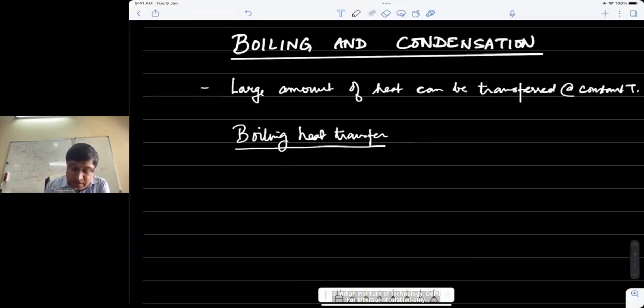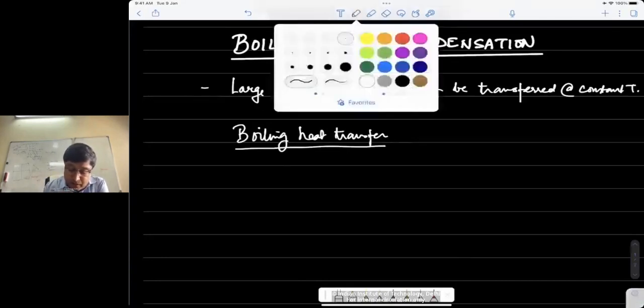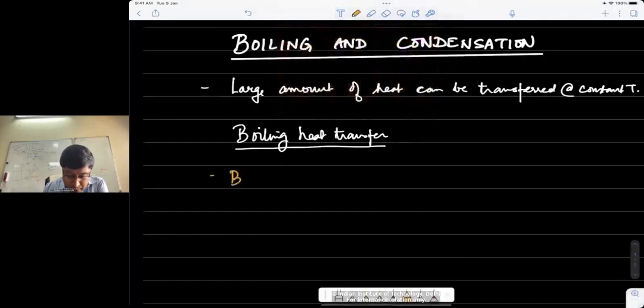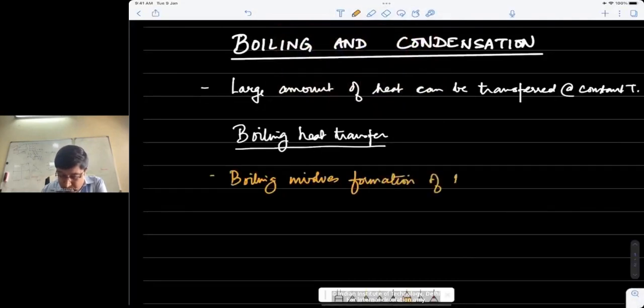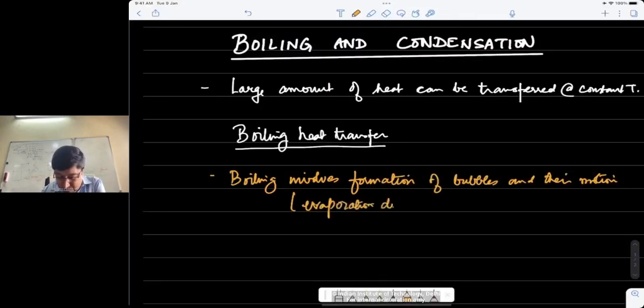Boiling involves formation of bubbles and their motion, but evaporation does not. Evaporation is just a phase change process,